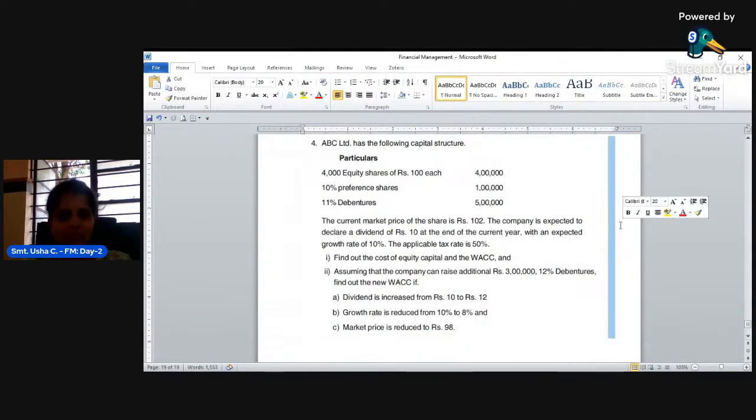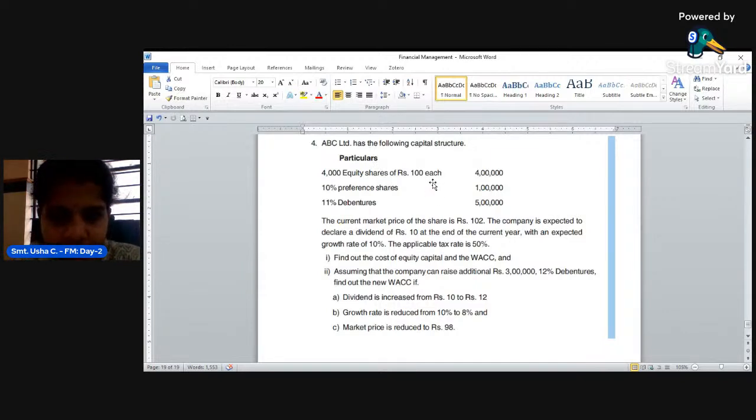This is relating to WACC only, weighted average cost of capital. ABC Limited has the following capital structure: 4,000 equity shares of rupees 100 each, that is 4 lakh; 10% preference shares, that is 1 lakh; 11% debenture, that is 5 lakh. The current market price of the share is rupees 102.